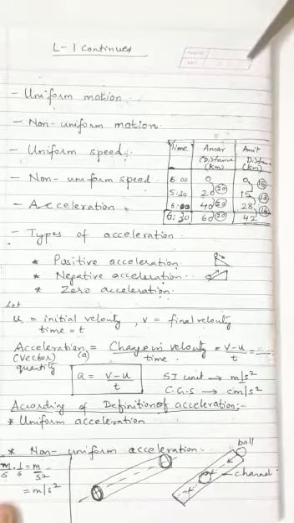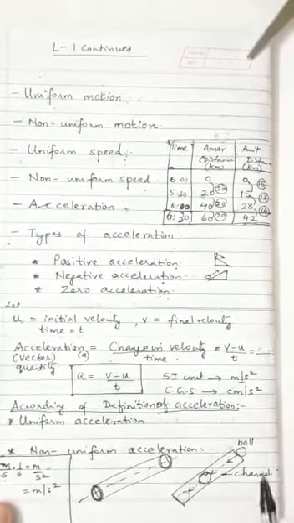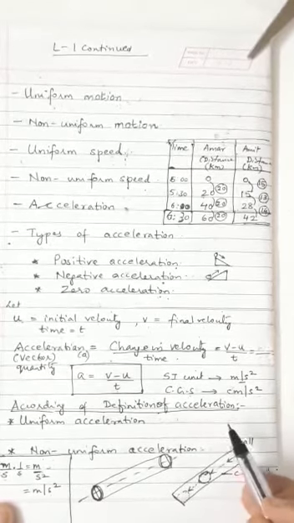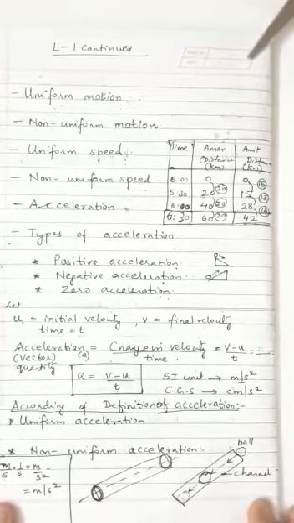Now, moving to the next one, we again have two types of acceleration, which go according to the definition, and we are going to make use of the words velocity and time. Now listen carefully.